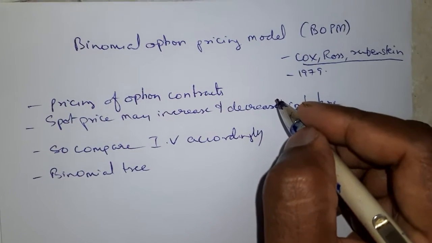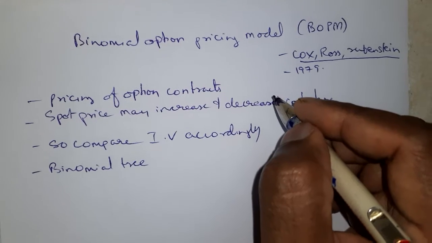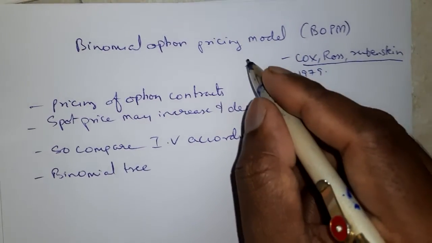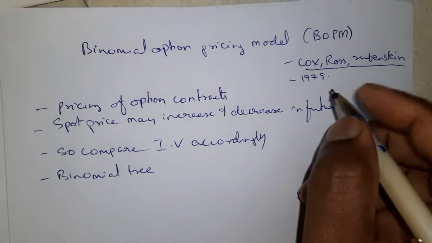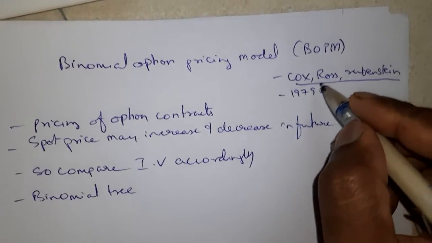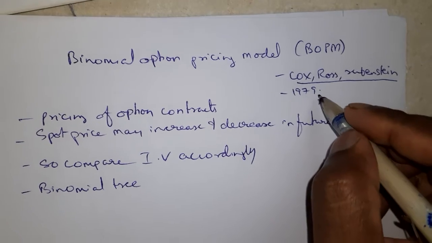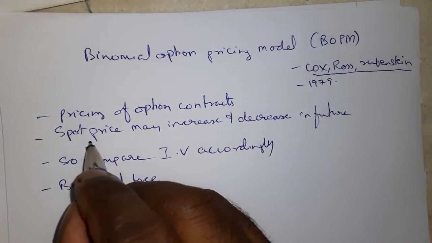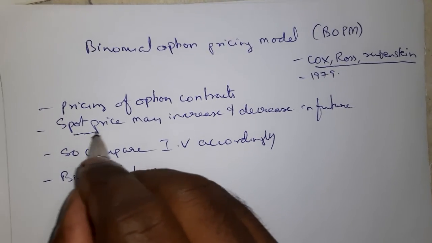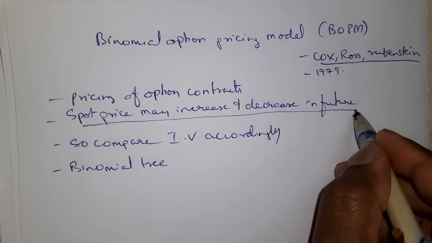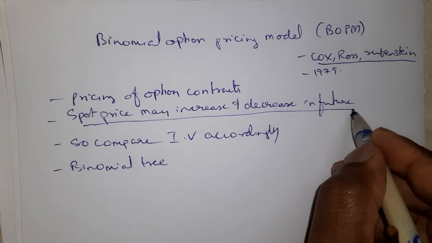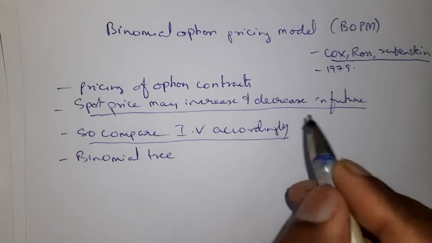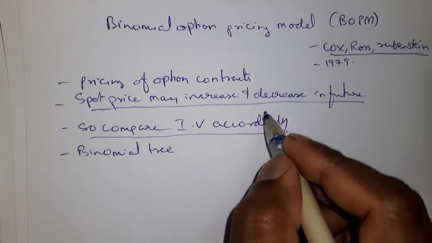There should be no arbitrage opportunities for both parties from this option contract. So we are using the binomial option pricing model for that purpose. This was introduced by Cox, Ross, and Rubinstein in 1979. Now, this model is under the assumption that the spot price may increase or decrease in future, and we have to compare intrinsic value accordingly. These two points I'll explain with an example.